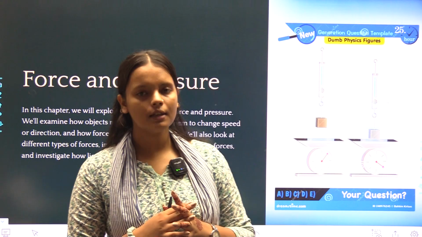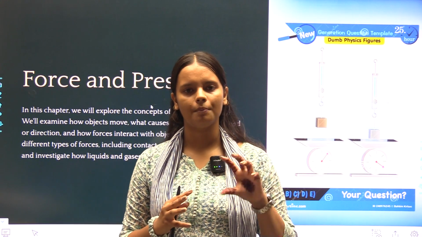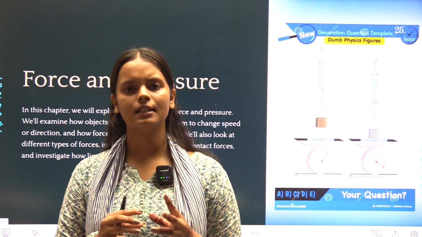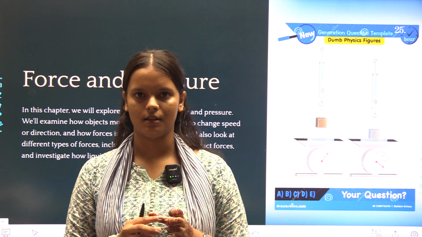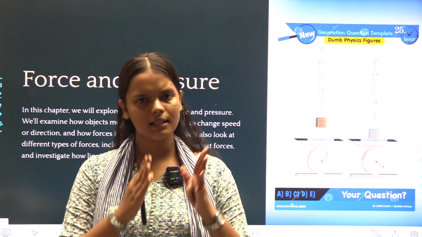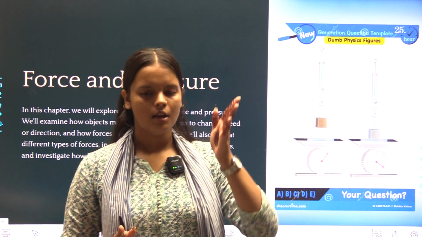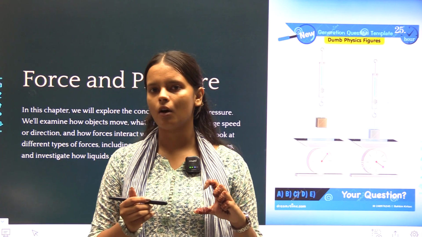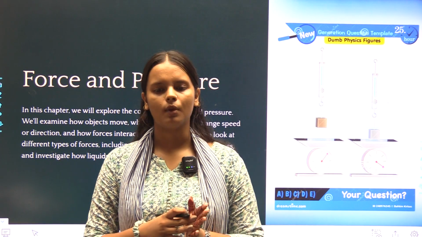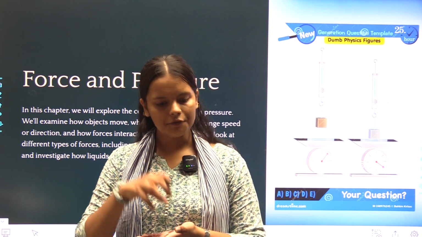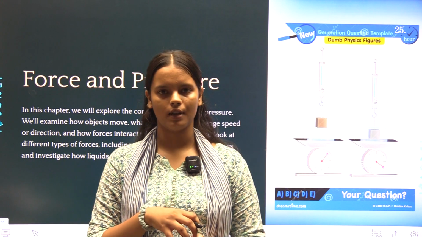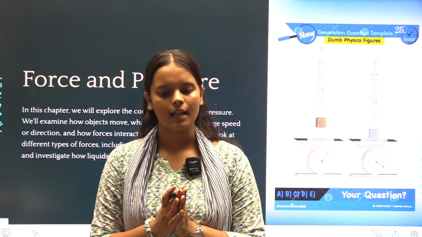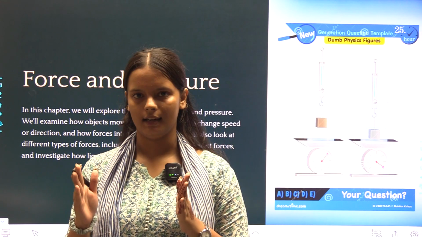Now first of all, in your 7th grade, you have studied topics like motion. When an object is moving, it is having some kind of speed; if the object is at rest, some kind of force is acting on it. For example, a ball is moving forward. Some force must have hit the ball, that's why the ball is moving. Otherwise, the ball will be at rest. If a ball is moving and it is coming to rest, then some kind of force must be there to make it rest. So that's why motion and force are interrelated.